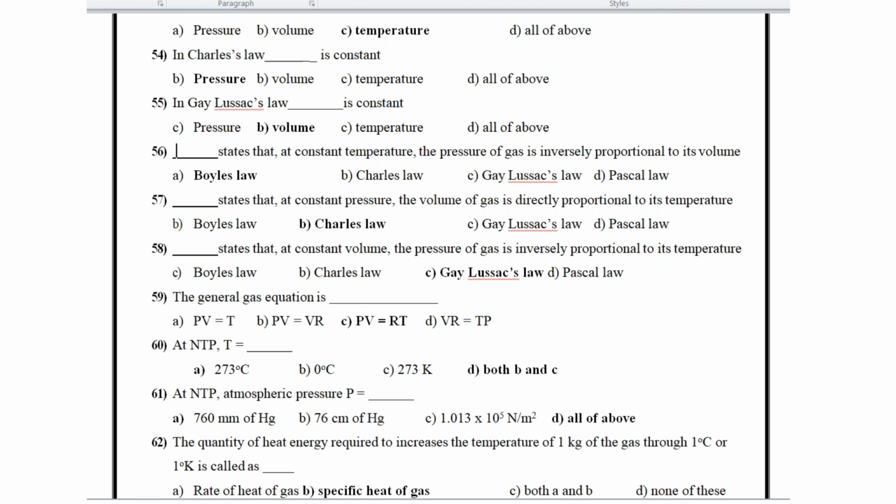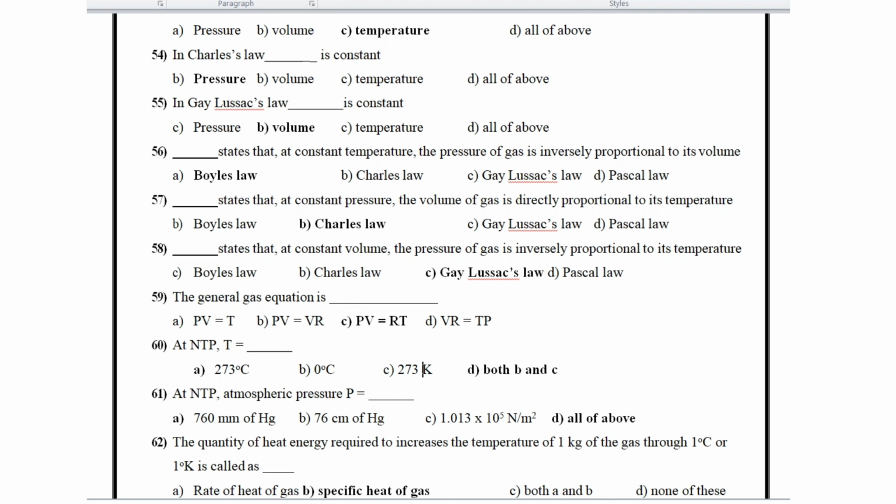Then Gay-Lussac's law states that at constant volume the pressure of a gas is directly proportional to its temperature. The general gas equation is PV = RT. At NTP, T is equal to 0 degrees Celsius, or 273 Kelvin.